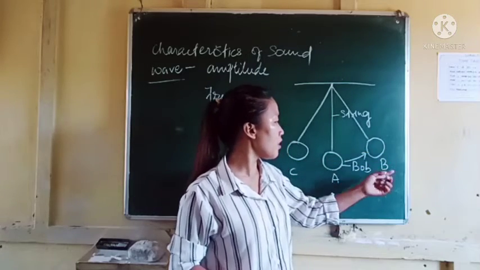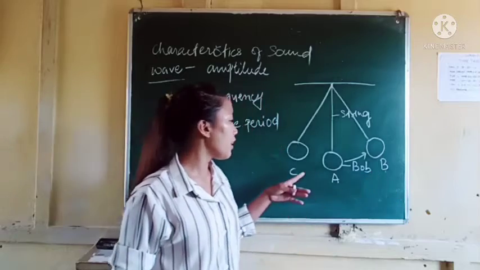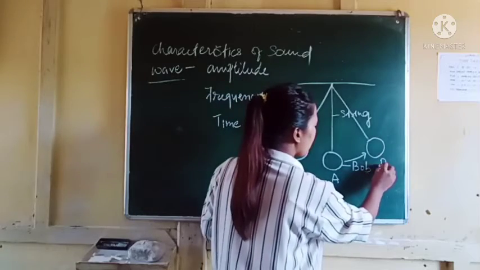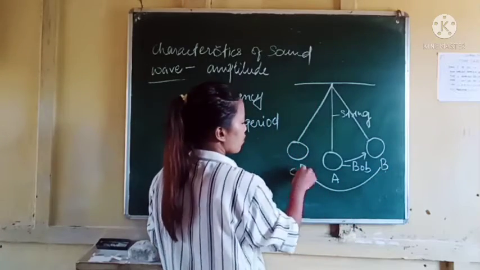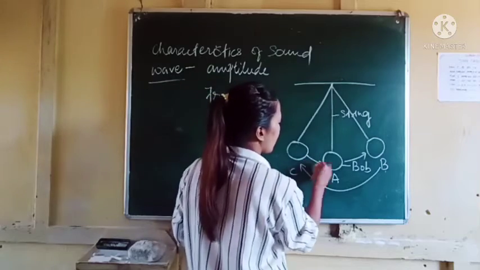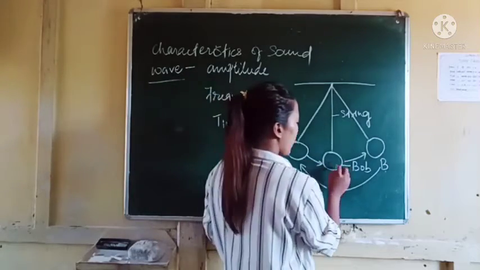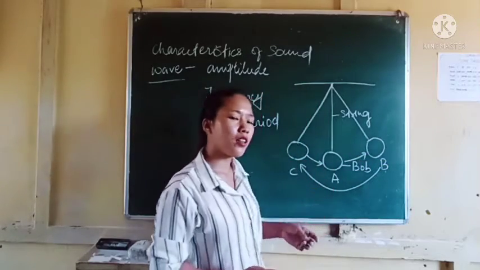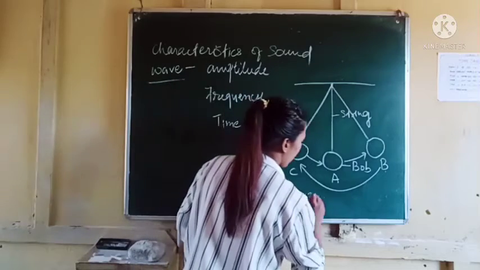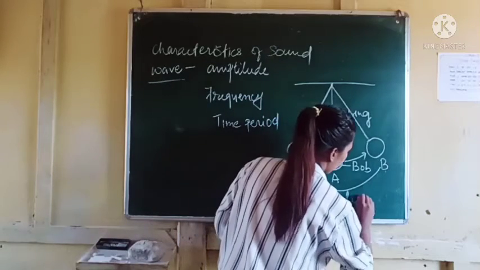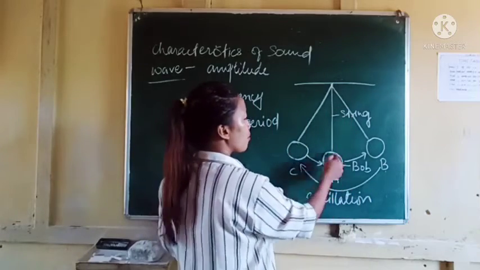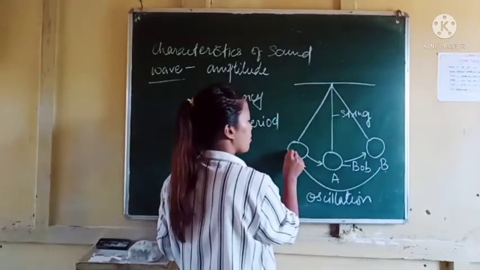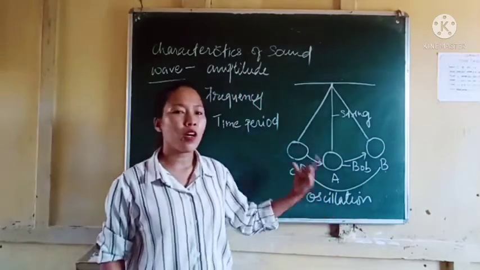Let us name these positions B and C. When we release it, it goes to B, then from B to C, and from C back to A. This completes one oscillation. So when the bob moves from A to B, from B to C, and from C to A, one oscillation is complete.